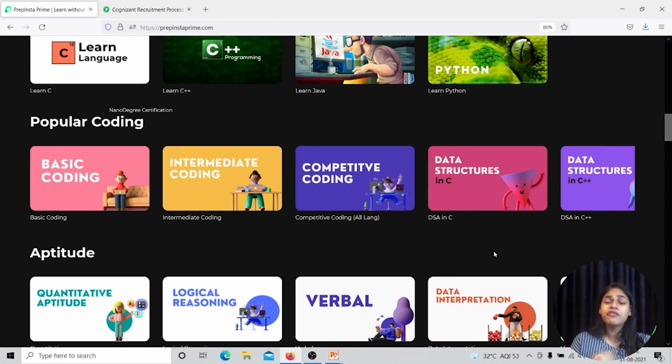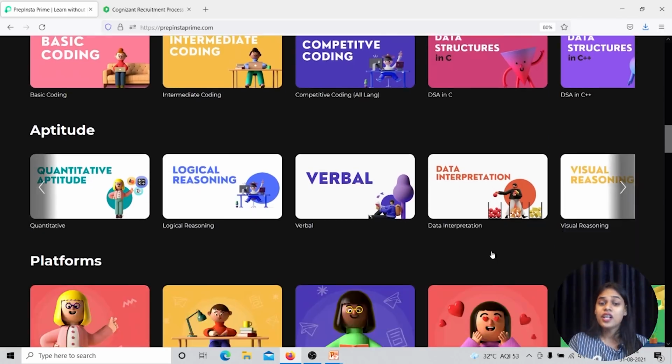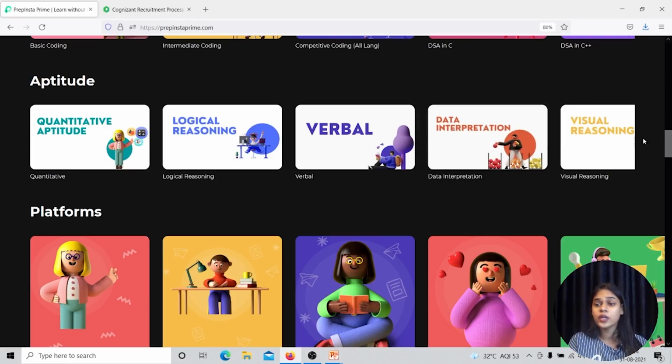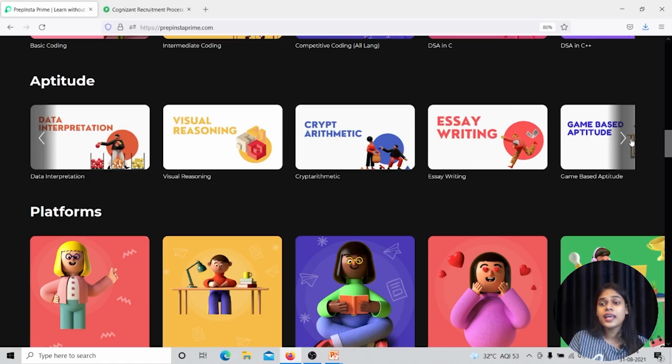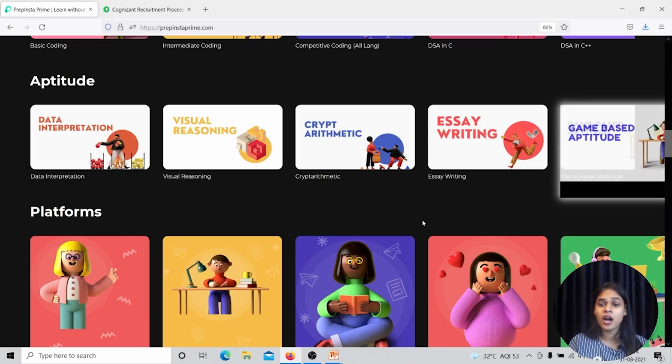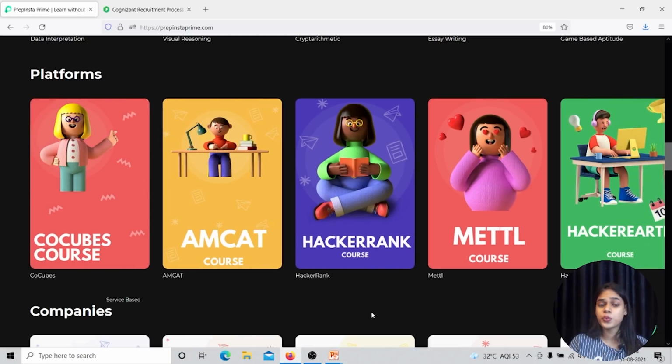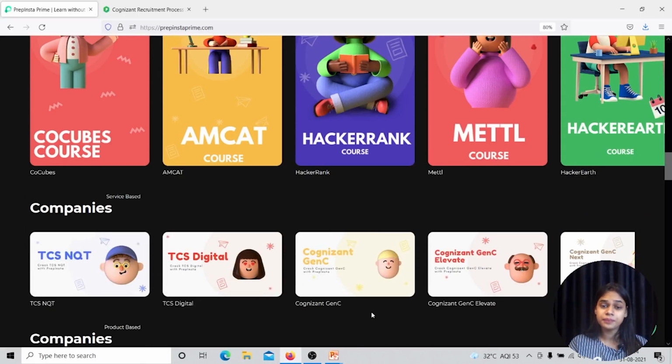If you're into coding, if you're an amateur and you are just at the beginning, you can use basic coding, intermediate coding, and if you are at the higher level, you can use competitive coding and data structures in C, C++, Java, Python as well. All right. We have the aptitude section that has aptitude, quantitative aptitude, logical reasoning, verbal, DI, visual reasoning, script arithmetic, essay writing, game-based aptitude as well. So you can prepare for the entire aptitude section from this part. If you're planning to appear for the platform-based examination, let's say CoCubes and AMCAT, you can do it from here as well because we have separate platform material as well.